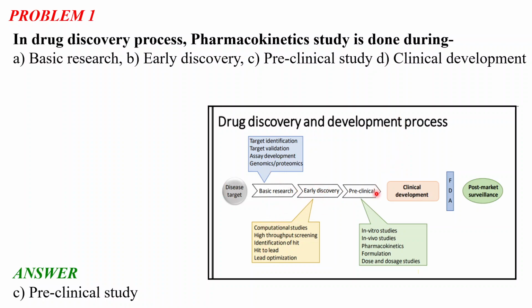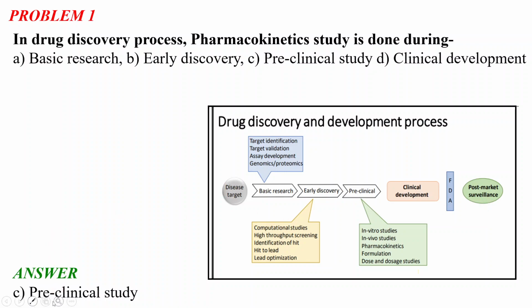Now the next step is the preclinical studies. So what happens during these preclinical studies? There are in vitro studies, in vivo studies, pharmacokinetic studies, formulation and dose and dosage studies. There is a very huge discussion about each and every point of this drug discovery process, so we will skip all that and only focus on pharmacokinetics, which the question asks about. Then after the preclinical, there is clinical development, and there is the FDA and post-market surveillance.